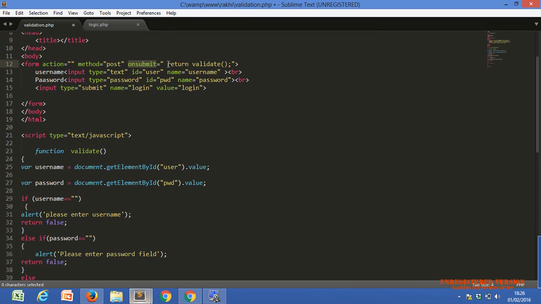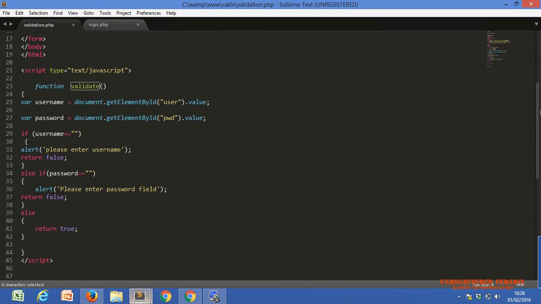And in this event, what do we use? Return validate function. This is one kind of function, only concentrate on the validate function. This is one validate function, and it should be in our same current file, then only this function will execute. Okay, Rakhi, what we have done is, on the submit event, we just call our JavaScript function. Let's see the JavaScript now.